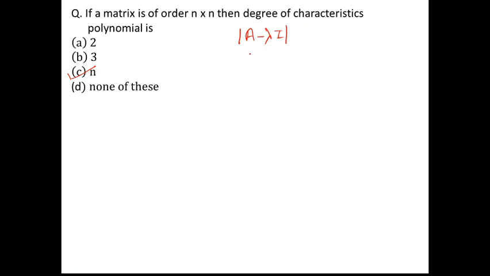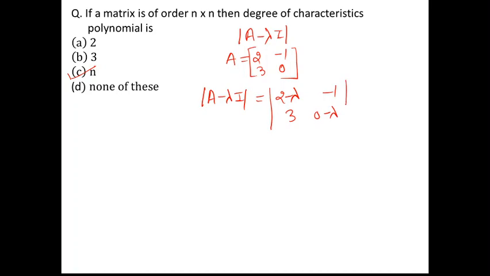You can see this with the help of one example. Say, for example, we have A as a 2 by 2 matrix, [2 -1; 3 0]. What will be the characteristic polynomial? A minus lambda I is [2 minus lambda, -1; 3, 0 minus lambda].